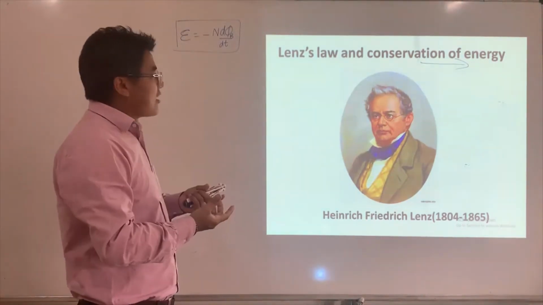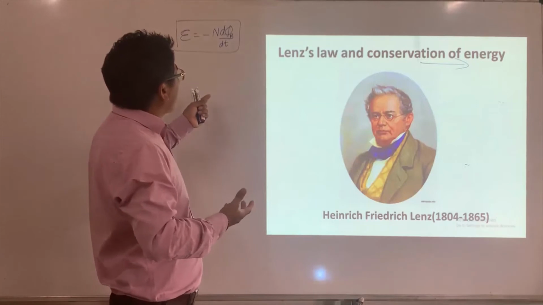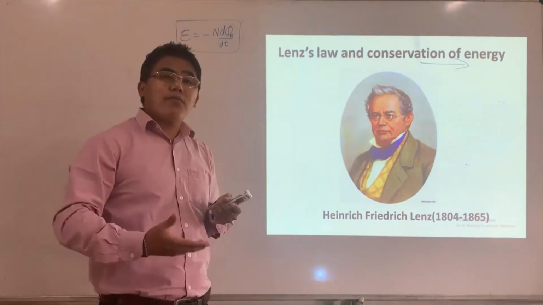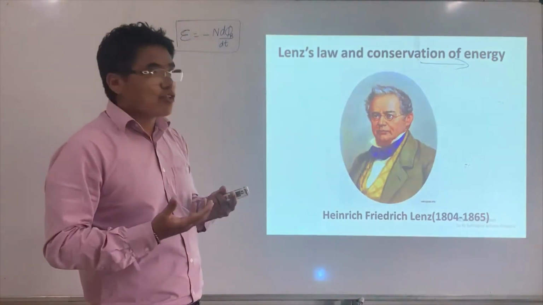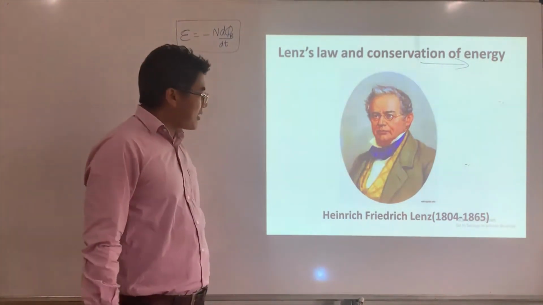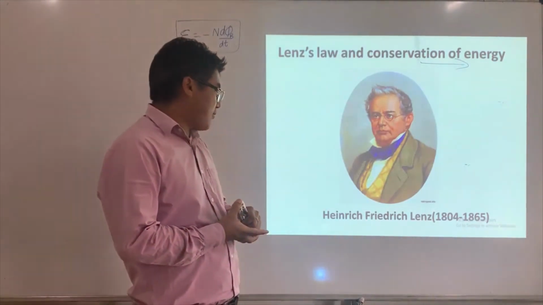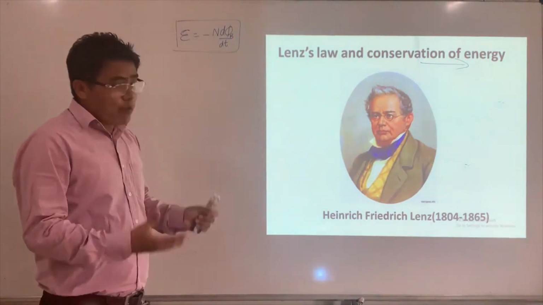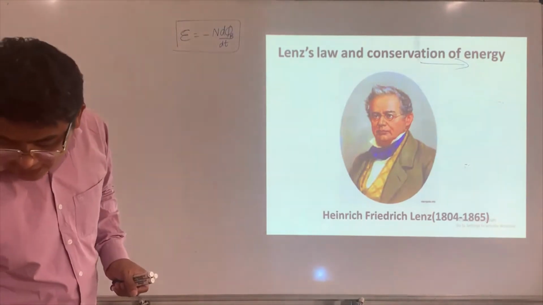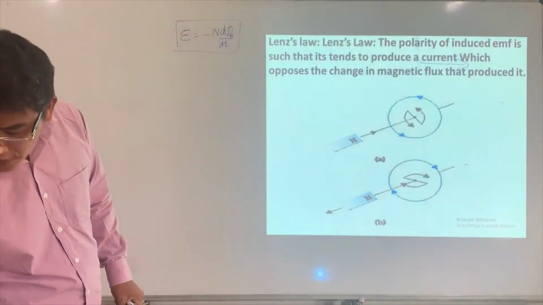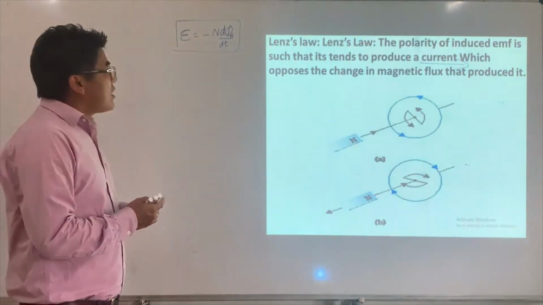And how do you find the direction of current? The direction of current is found by Lenz's law, and that direction is very much consistent with the law of conservation of energy. All right. It was found by Heinrich Friedrich Lenz. So I would like to give you what Lenz's law says.